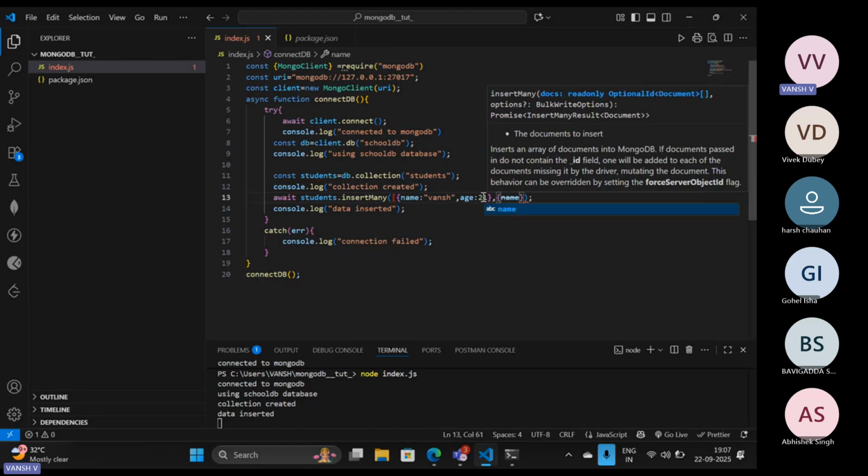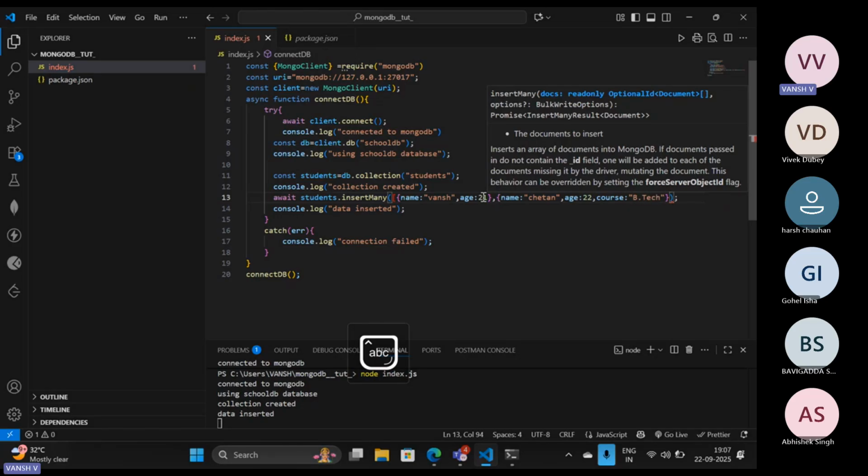Now use the name Chetan. And you can also provide the age, like 22. As MongoDB is flexible, you can add other values also, like course. Here I'm adding the course as BTech.